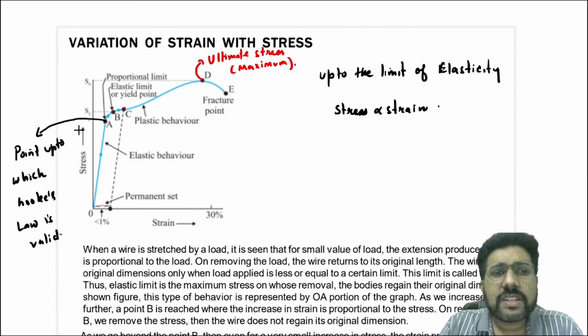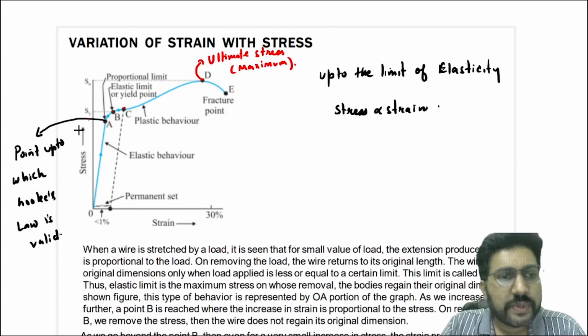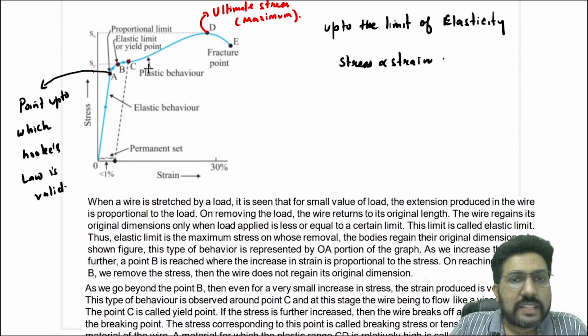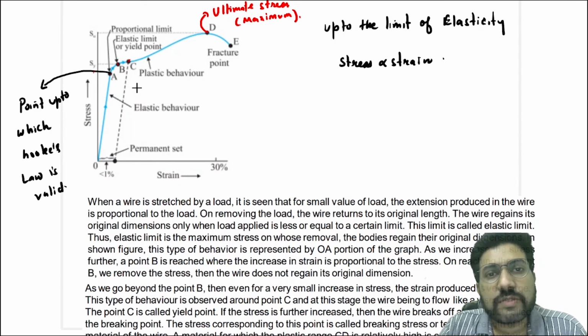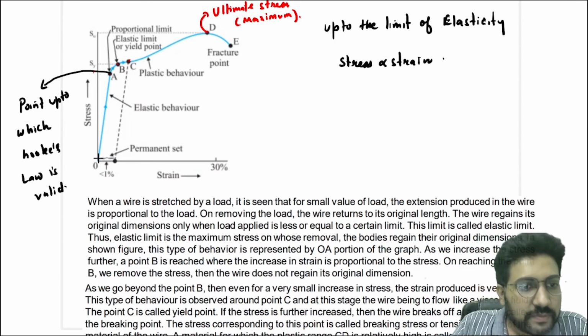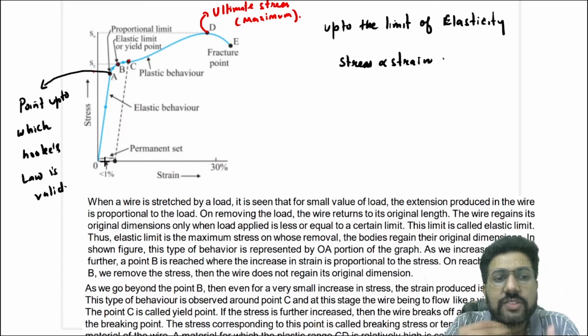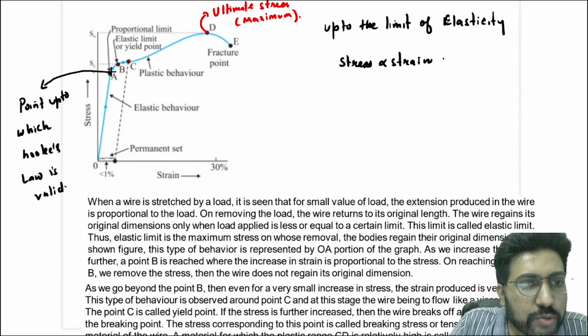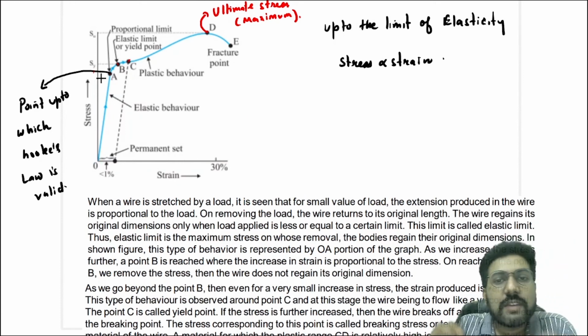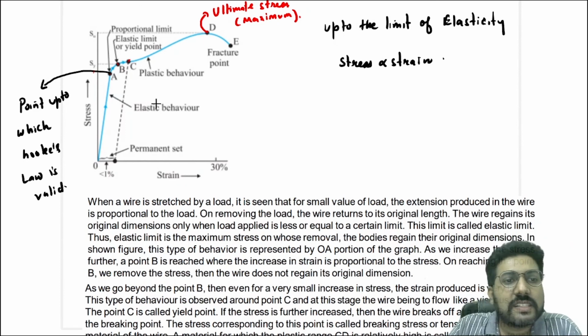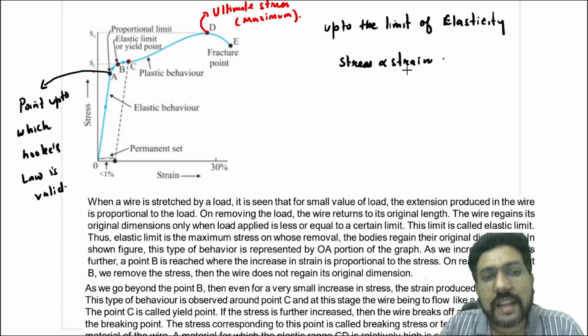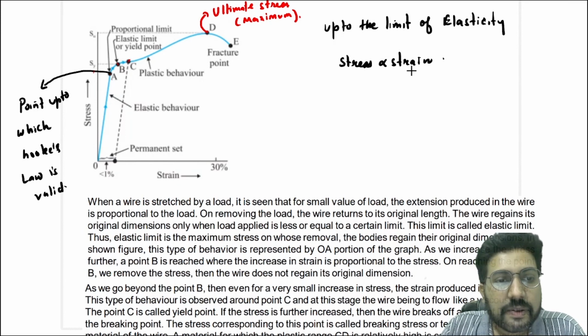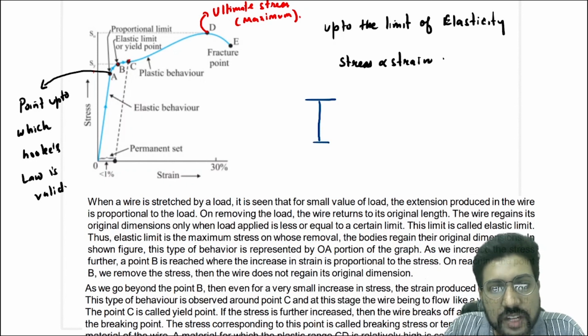Now, variation of stress with strain, or you can say the stress strain relationship. Up to the limit of elasticity, we know that stress is directly proportional to strain. This is Hooke's law, right? So stress is directly proportional to strain. That means the stress versus strain graph will be a straight line. So from O to A, this is the point up to which Hooke's law is valid. Or you can say this is the proportionality limit when stress is directly proportional to strain. So when a wire is stretched by a load, so there is a wire and it is stretched by a load.